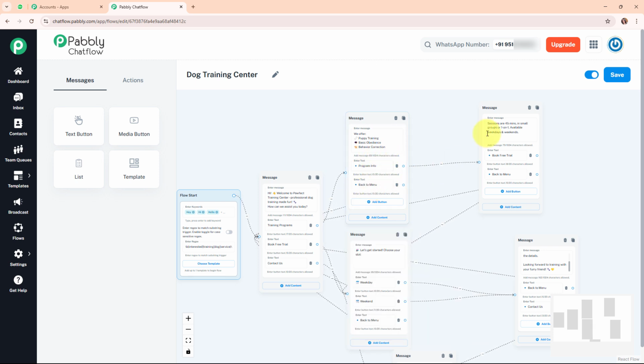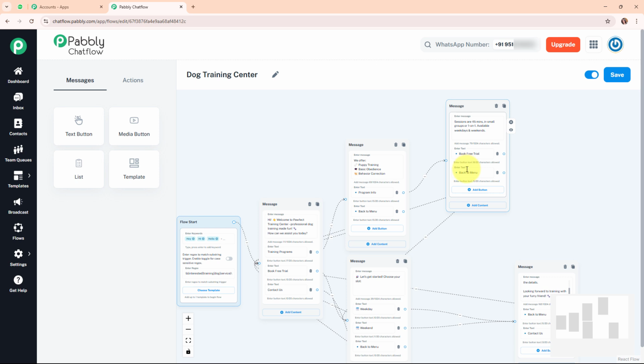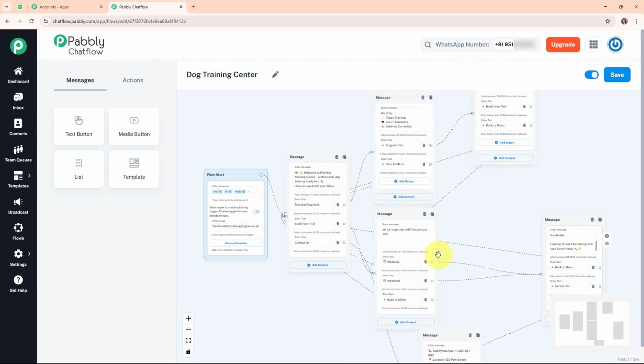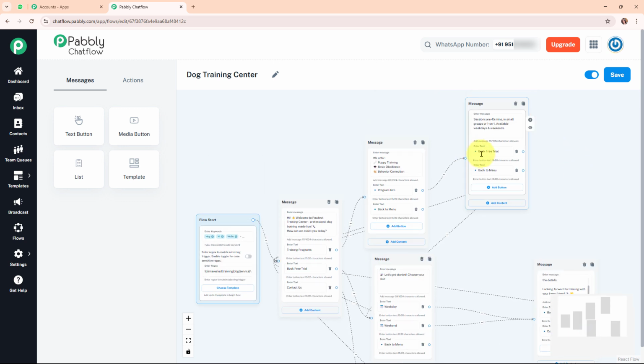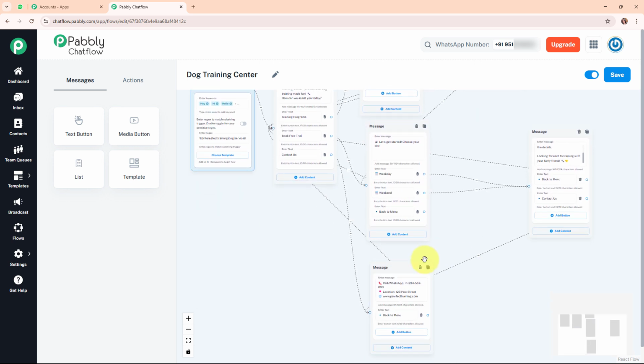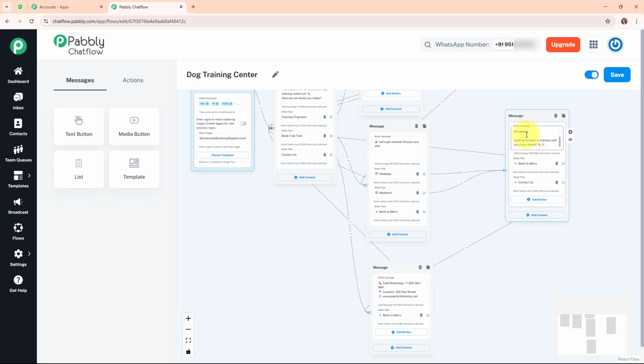And then we have added another message box with the program info and the options for book a free trial and back to menu. And then here we have created a book a free trial message that we have created for this particular button, and then we have connected this book a free trial message box to the similar button that we created in our program info message box. And after connecting the book a free trial message box, we have created a thank you message box so that we can send that thank you message to a customer who has booked a free trial slot.